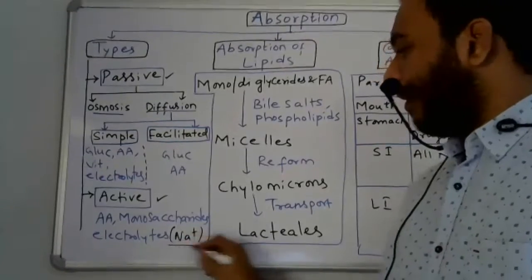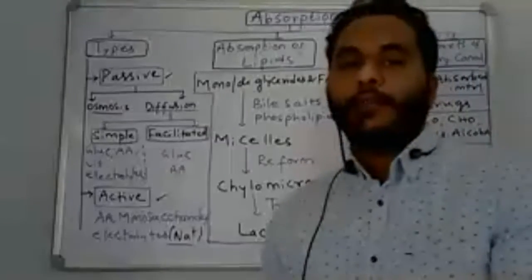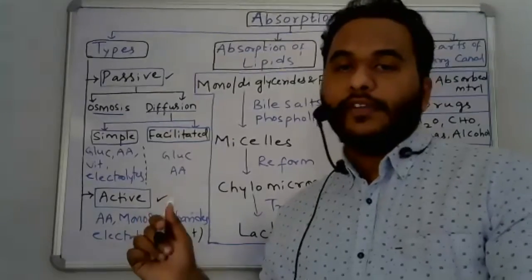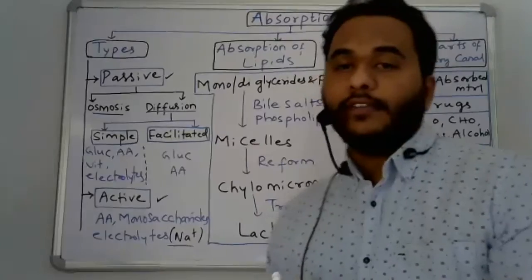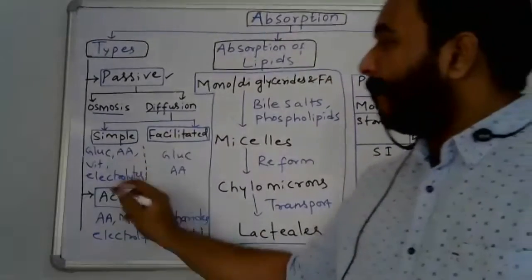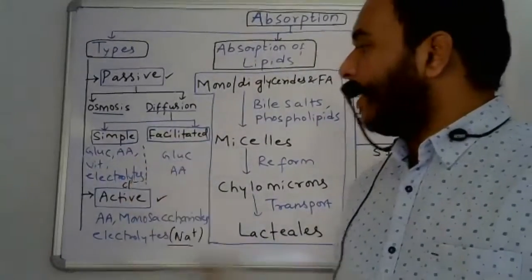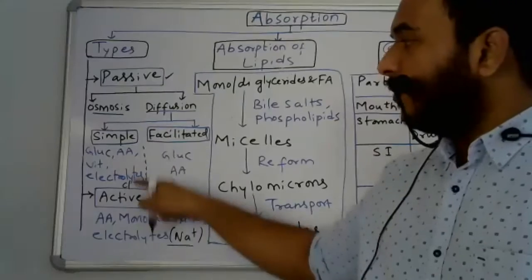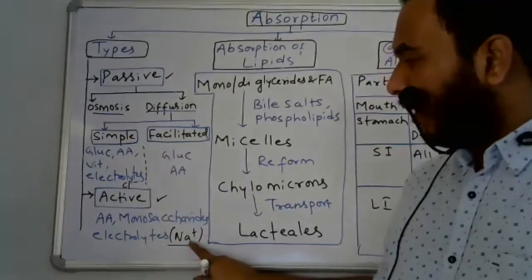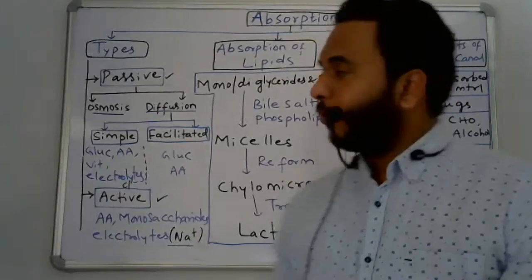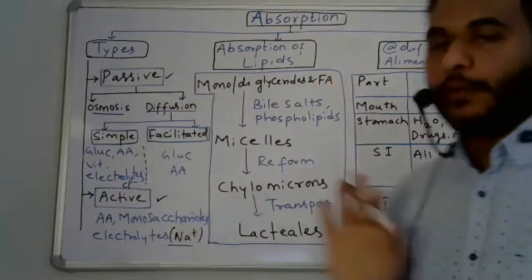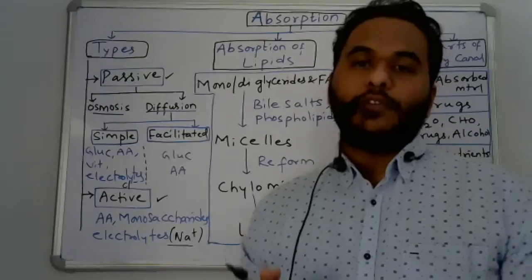Hope you have understood facilitated and simple diffusion. Here I'll write: simple diffusion electrolyte, Cl minus. Electrolyte Na plus is active absorption. So hope you have understood the types of absorption.